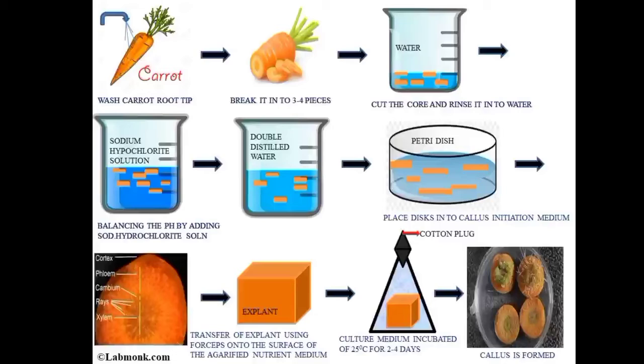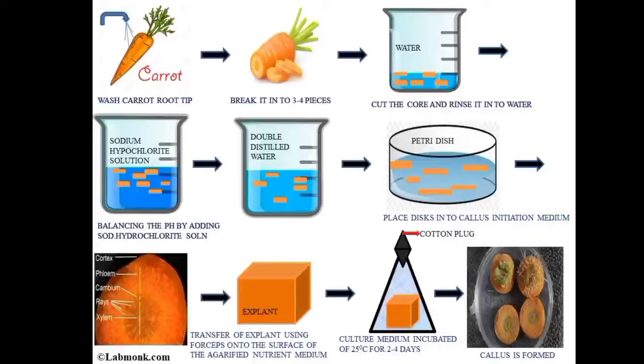Next, the callus is formed and is removed from the primary explants after 45 days. Then the callus is subcultured again into the same medium for further callus growth. And we should again seal the tubes with parafilm, which reduces dehydration. And then we have to incubate all the tubes in the dark again at 25 degrees Celsius.